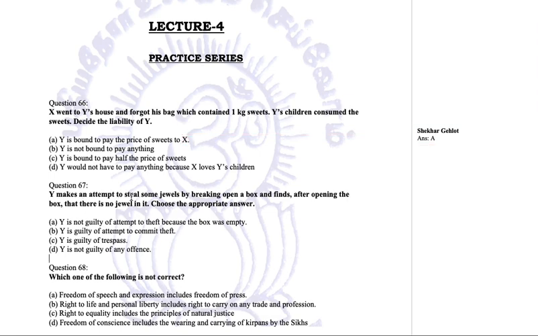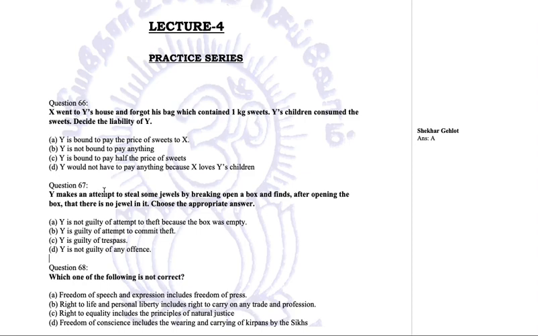Y makes an attempt to steal some jewels by breaking open a box and finds after opening the box that there is no jewel in it. Now he tries to steal some jewels, but there were no jewels. Now find the appropriate answer. Y is not guilty of attempt to theft because the box was empty. Y is guilty of attempt to theft because he would have been guilty if there were jewels, but there were no jewels. Y is guilty of trespass. Y is not guilty of an offense.